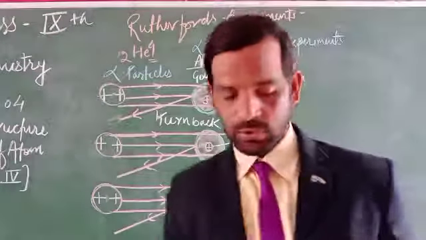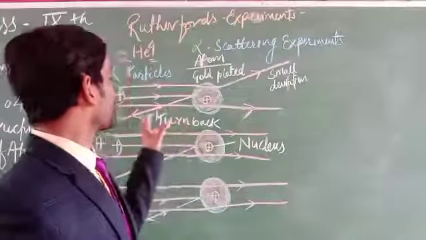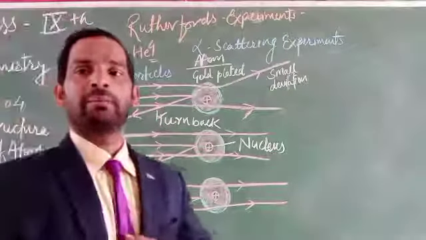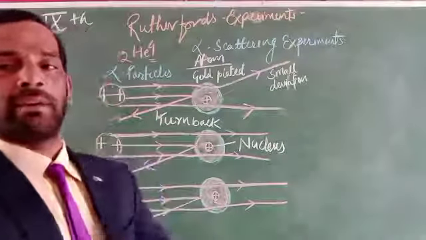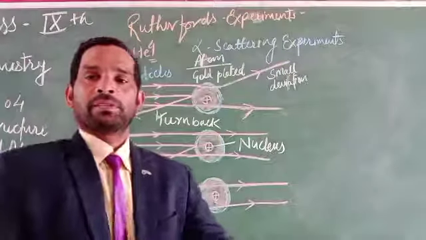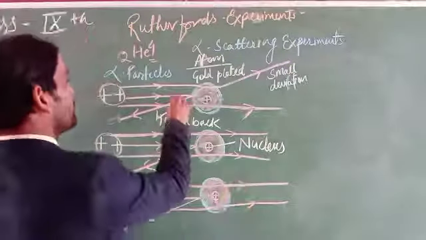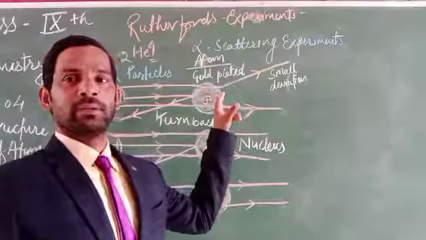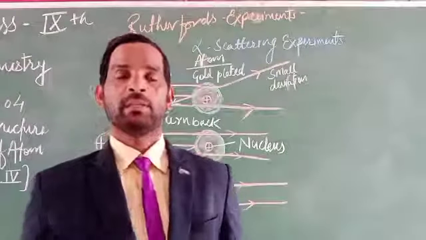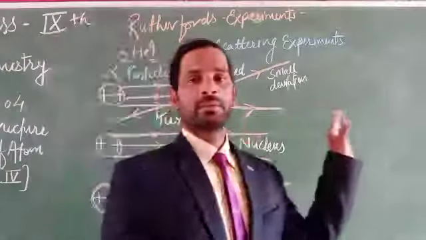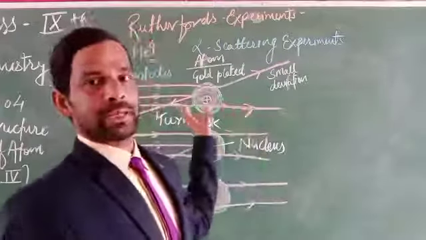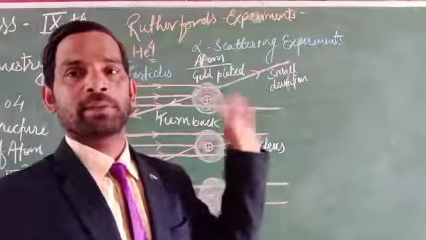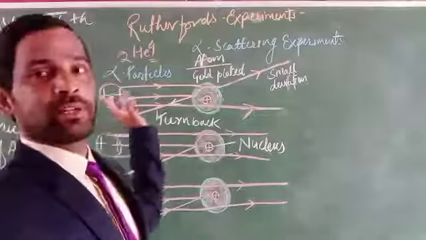So this proves that there are no particles in front of the alpha particles there. Some of the rays get completely turned back. Why? Because if there is the same charge, repulsion happens. Due to the repulsion, these particles turn back on their way. So it is proved that there is a type of charge present. These charges may be the same as the alpha particles have. So it confirms that in the center there is a positive charge present. Why? Because this is also present in the positive form.